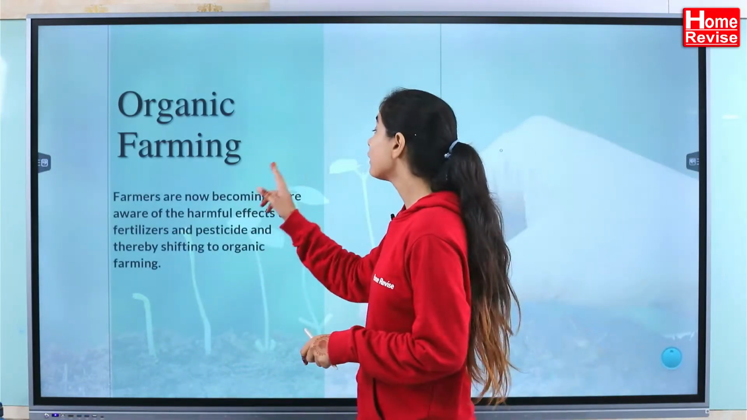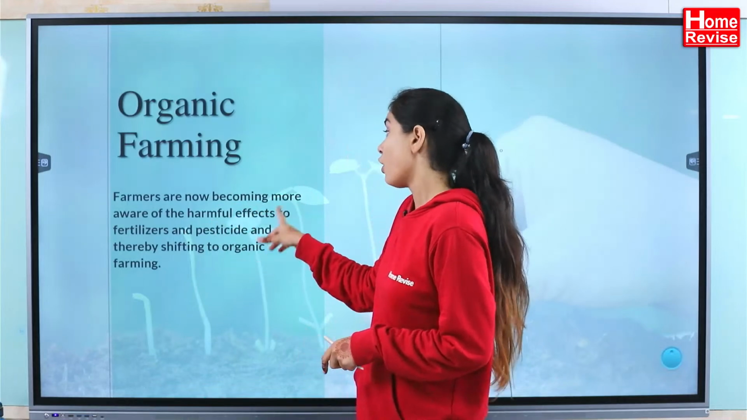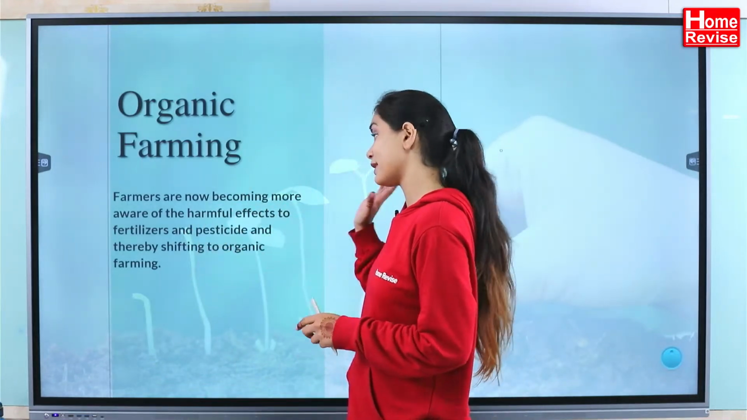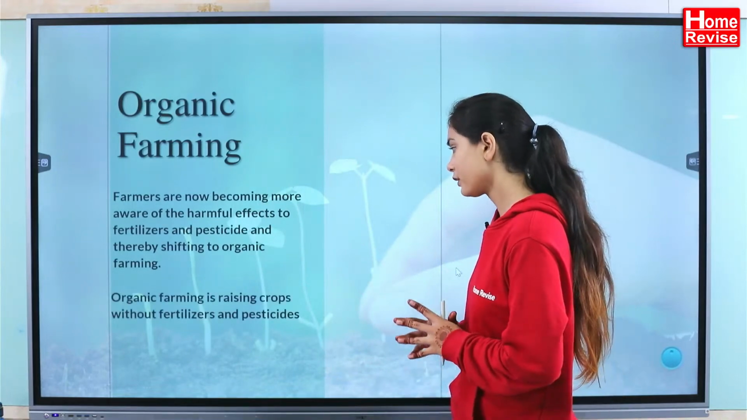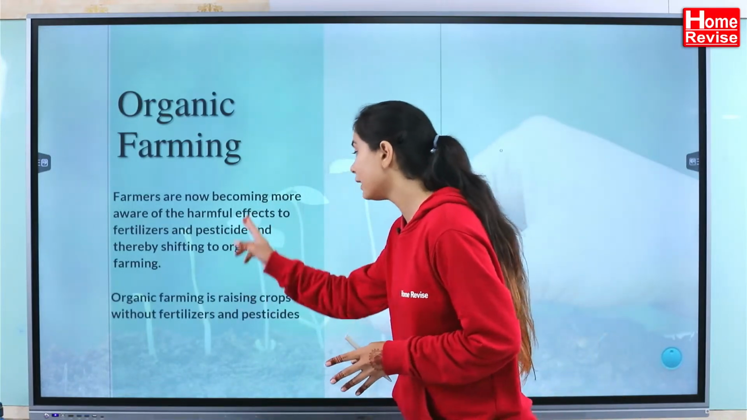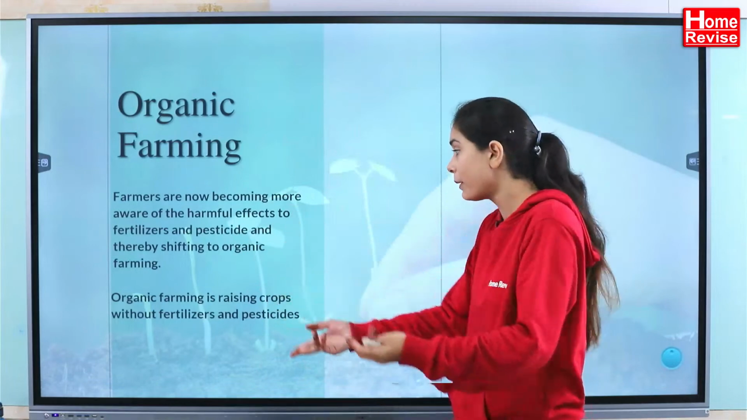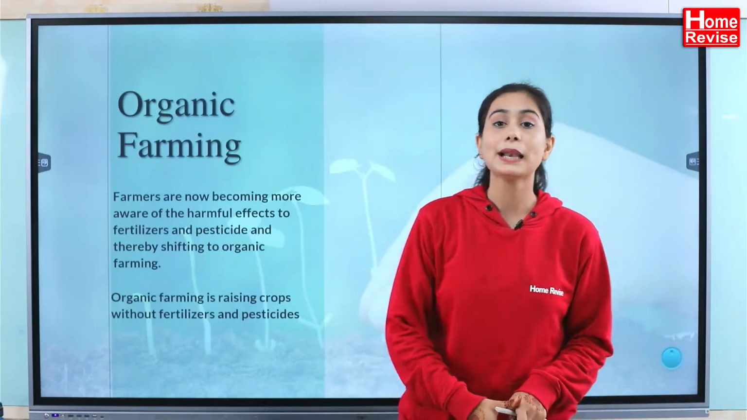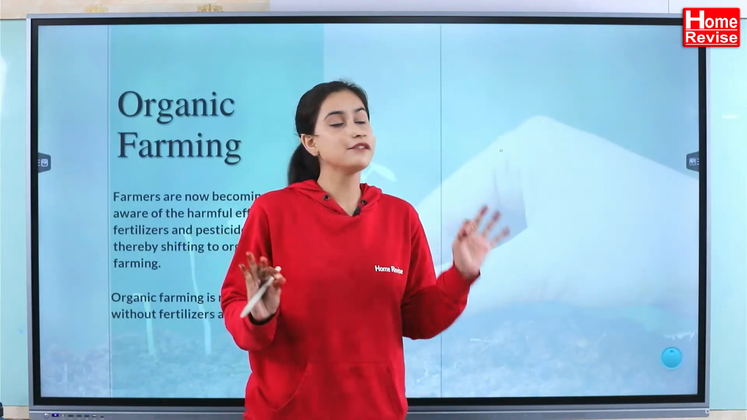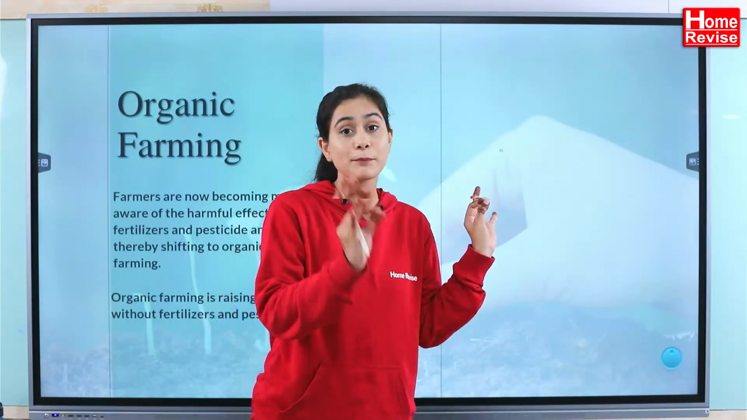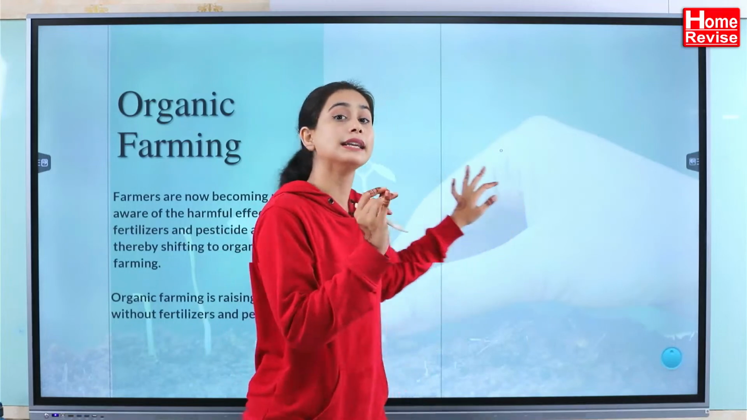Okay, so farmers are now becoming more aware of the harmful effects of fertilizers and pesticides, and thereby they are shifting to organic farming. Okay, so what is organic farming? It is raising your crop without fertilizers and pesticides. So we have different methods for it, and we are going to cover some of it which are important from your exam point of view here.